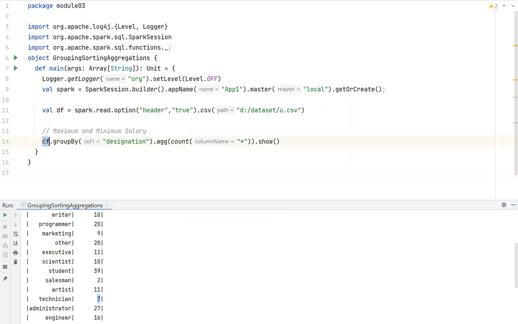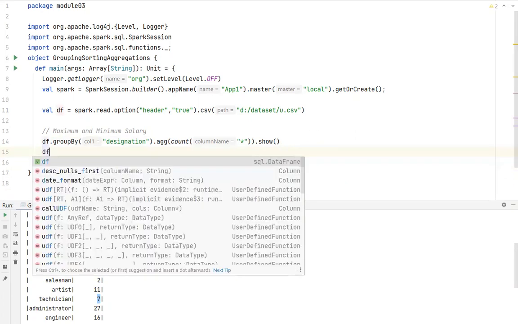Very simple code, data frame dot groupBy. You can give the column name and agg, and you can pass the function whether you want to count, or you want to do sum, or you want to do min. You have different functions. For example, let's do this. Again, I want to do group by. I want to get the sum of salaries of each group.